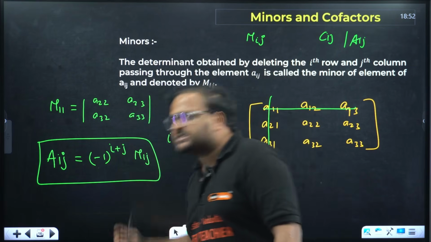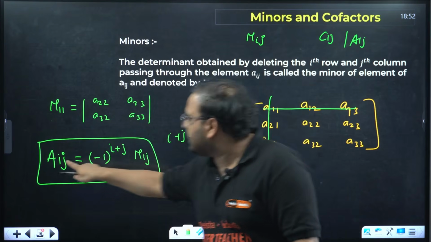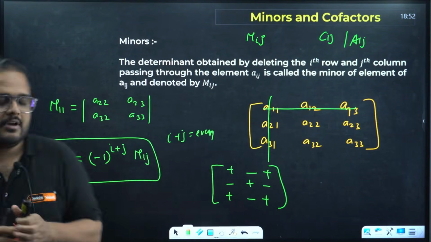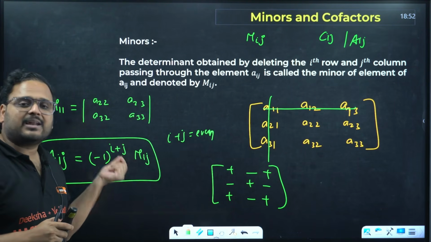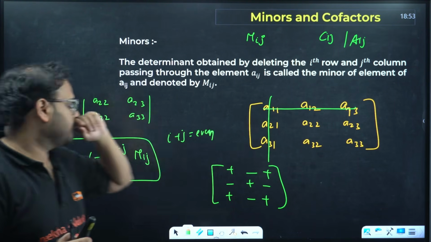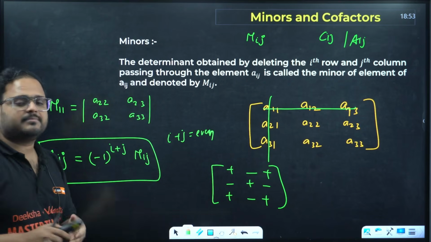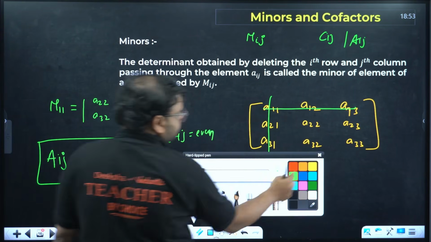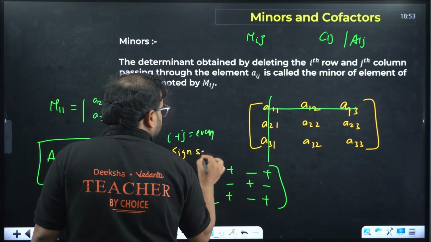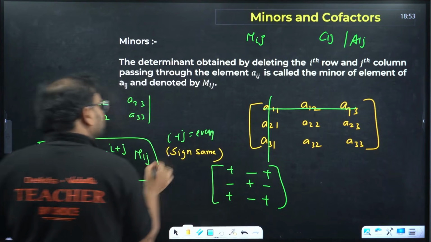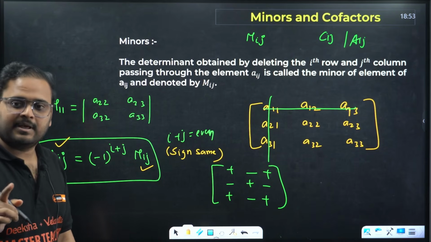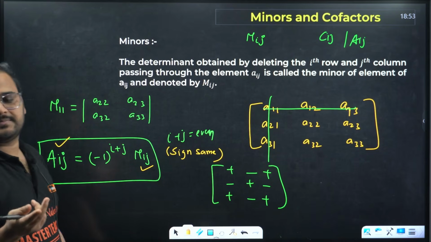If i plus j is even, then the sign of Mij and Aij will be the same. Listen to me very carefully. What are i and j? i represents the row number, which row it is, and j represents the column position. So if i plus j is even, what is the meaning of this? Sign is the same. Same sign means Mij and Aij will have the same sign. If it is odd, the sign changes.